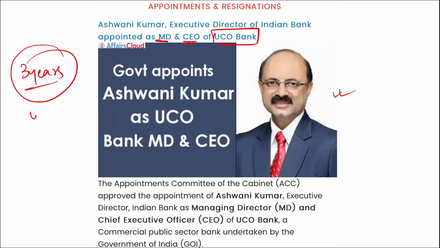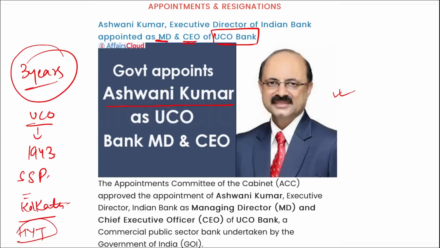If we talk about UCO Bank, it was founded in 1943. Soma Sankara Prasad is the former managing director and chief executive officer, and now the new one is Ashwini Kumar. Then where is the headquarters? It is in Kolkata. Correct. And what is the motto here? Honors your trust.